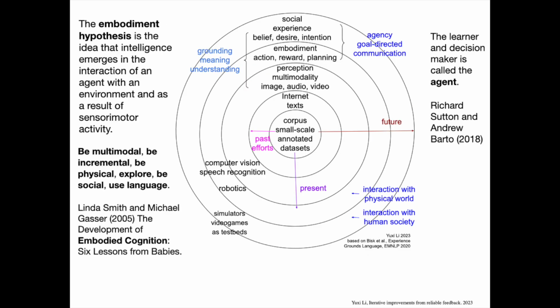The embodiment hypothesis is the idea that intelligence emerges in the interaction of an agent with an environment and as a result of sensory-motor activity. Six lessons from a baby's development of embodied cognition: be multimodal, be incremental, be physical, explore, be social, and use language.